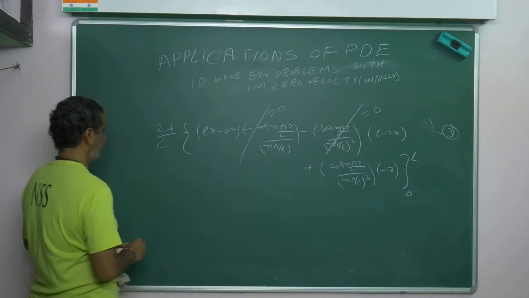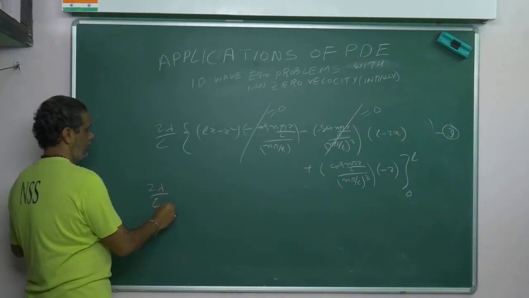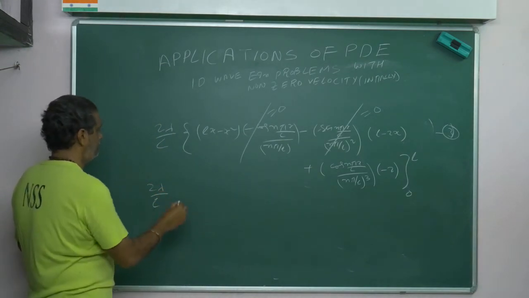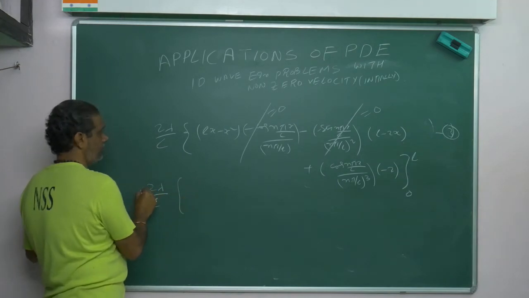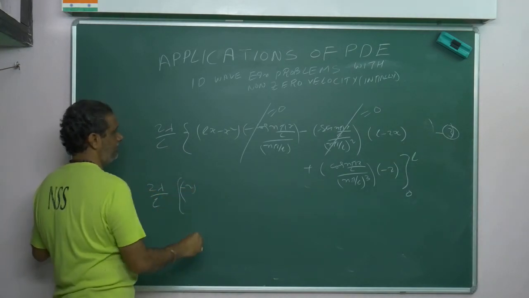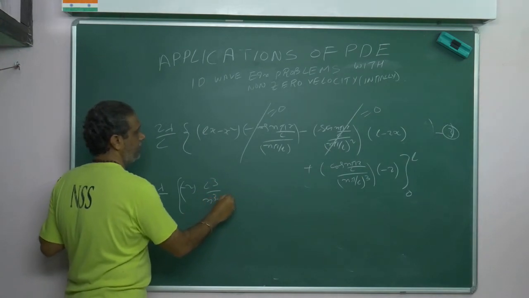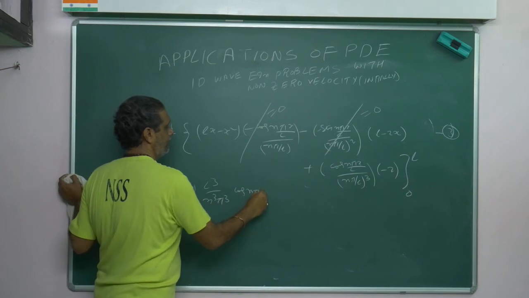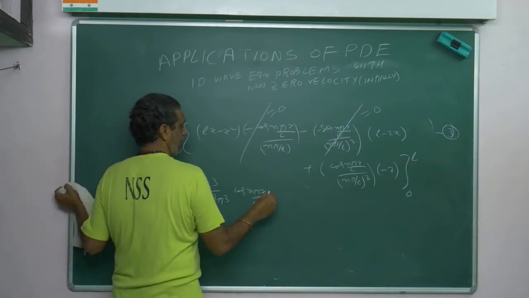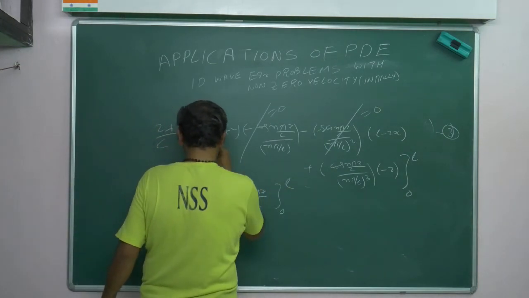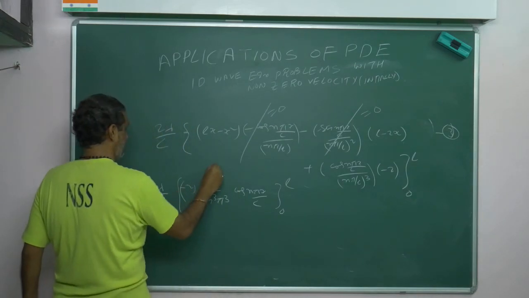How will I do? 2 lambda by L into this, apply the limit, this minus 2 also I can take out. So minus 2 you can write, nothing will happen. L cube n cube pi cube cos n pi x by L, 0 to L, then this square time.